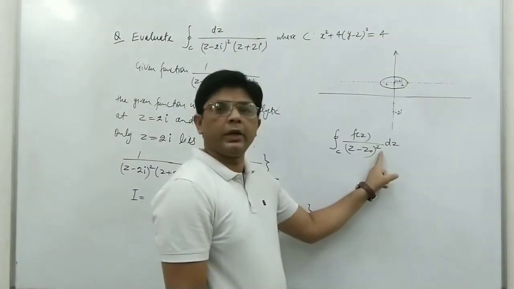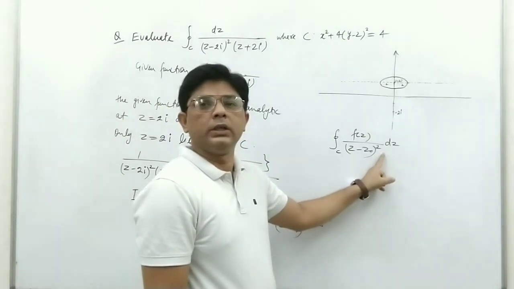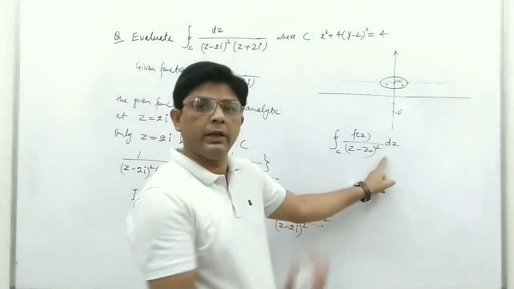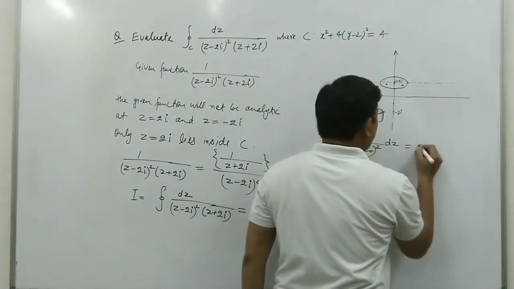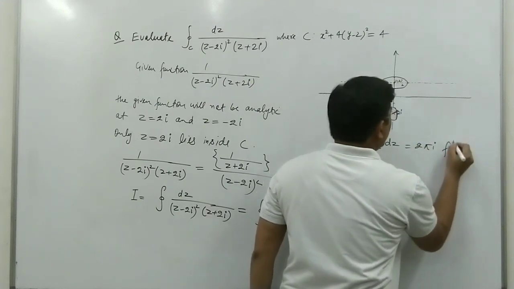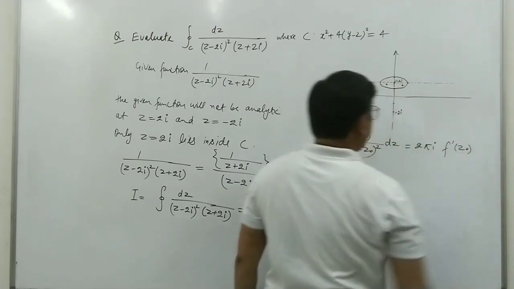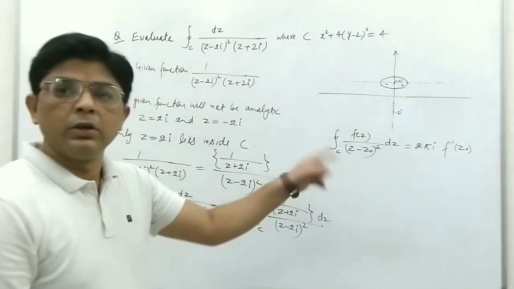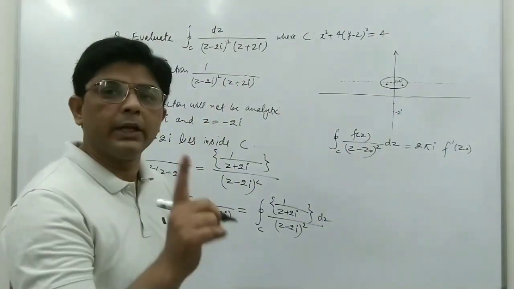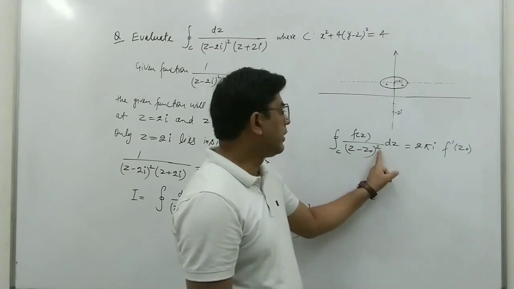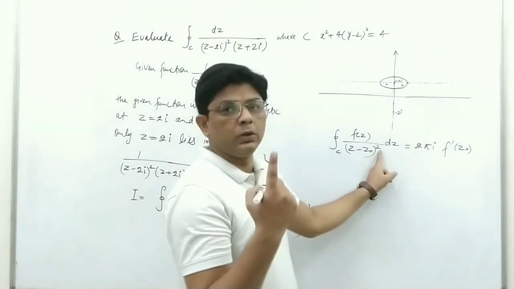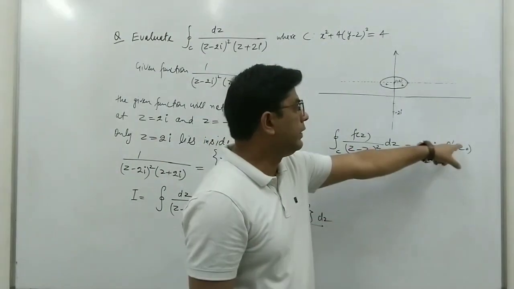Since we have a square, we will use Cauchy's integral formula for derivatives, and this integral will be equal to 2 pi i times f dash at z naught. For n equal to 1, because we have power 2, n will be equal to 1. So 2 pi i f dash z naught.